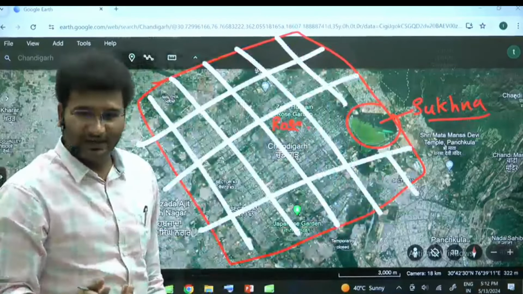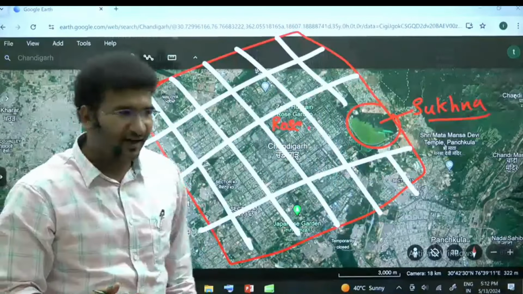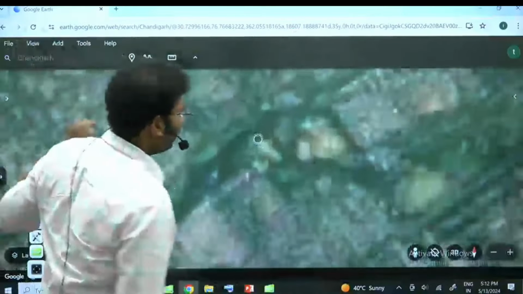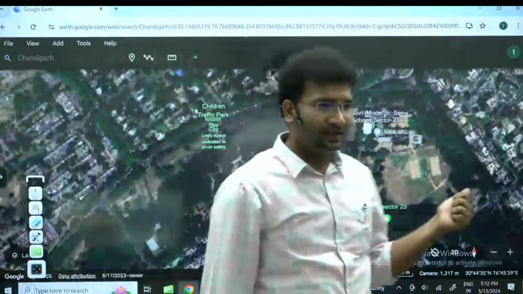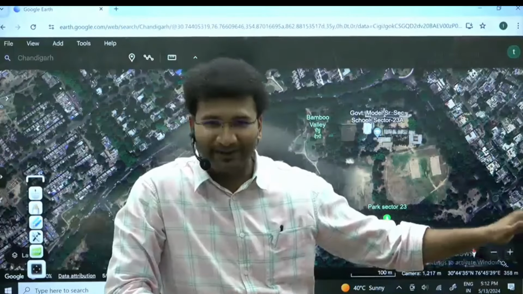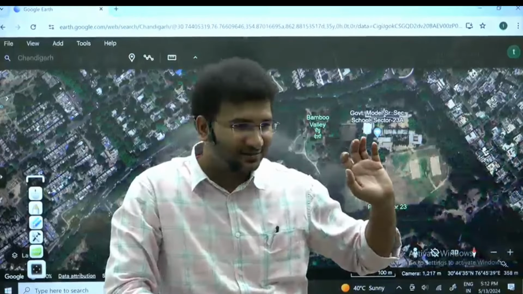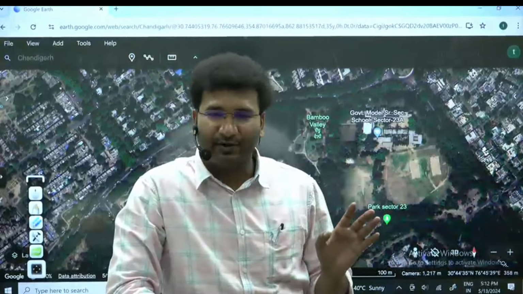Then there is good vegetation that is present. When I zoom in, I get to see clearly good cover of vegetation. Population is up to 15 lakhs, but on paper it is only 9 lakhs. ठीक है. Unofficially the population can be of up to 15 lakhs. Now this is what is studying spatially.